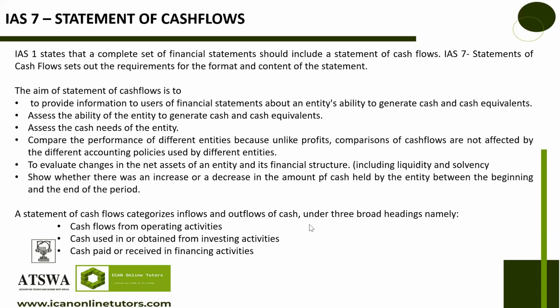So number 2, to assess the ability of the entity to generate cash and cash equivalent. In the business, in accounting, we say cash is the lifeblood, is the blood of a business. Any business that cannot generate cash, that business would eventually die. If you like, it should make all the profit in this world. So how do you now know if this business that you are saying is making profit that is accrued that you cannot collect? Do you understand?